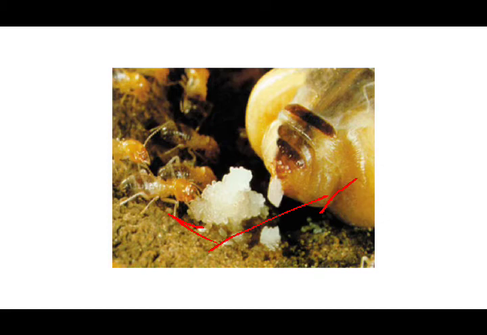Because the queen actually controls the whole colony. In order to communicate with the other members, the queen uses workers as a kind of communicator. So the queen communicates with workers about how many members are in the colony, whether there is any lack of members, whether the queen is aged.